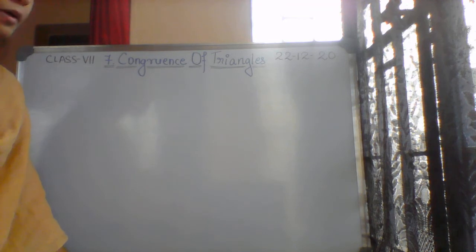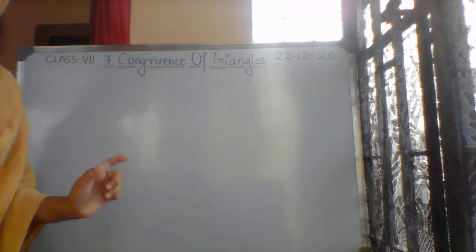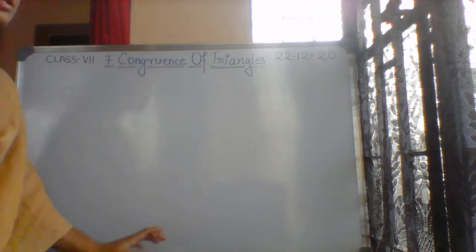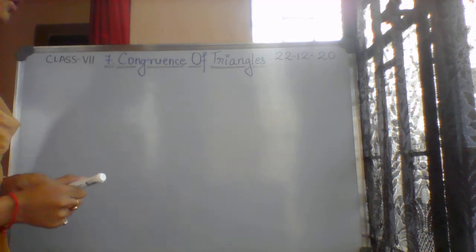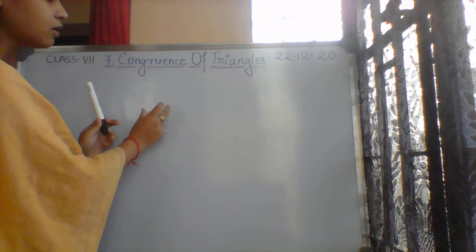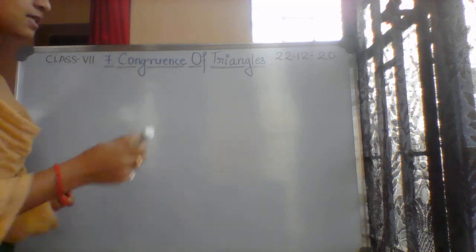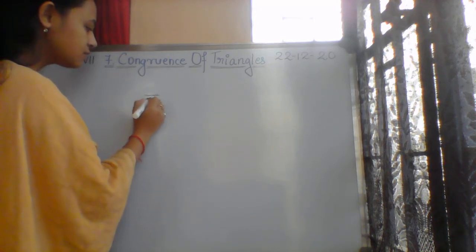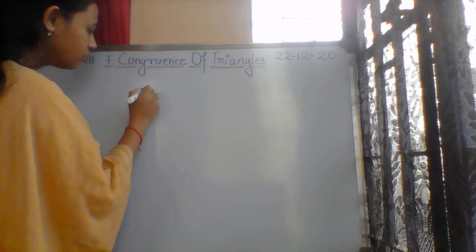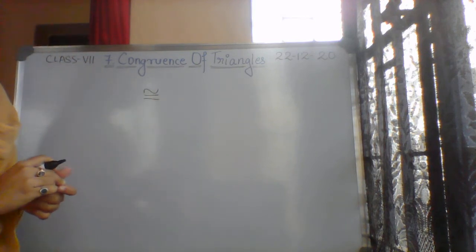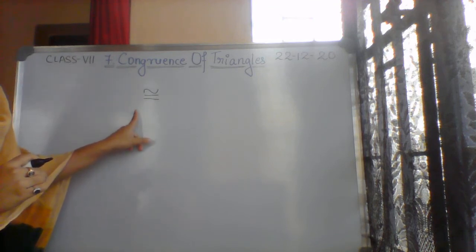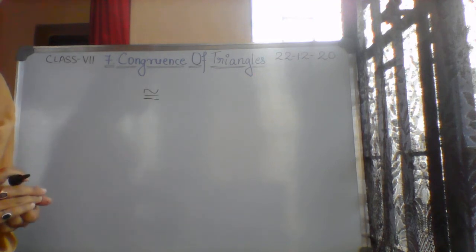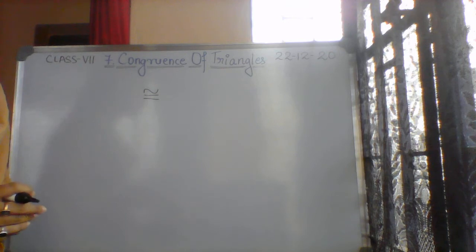First of all, tell me, what is the symbol we use to denote that two things are congruent? What is that sign? It is the equal to sign with this congruency sign.